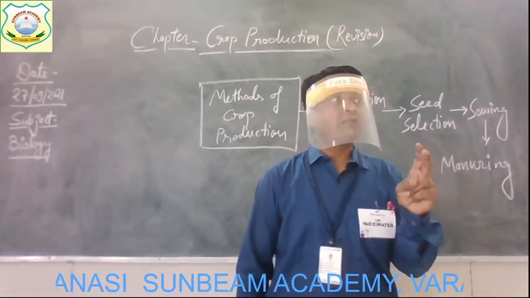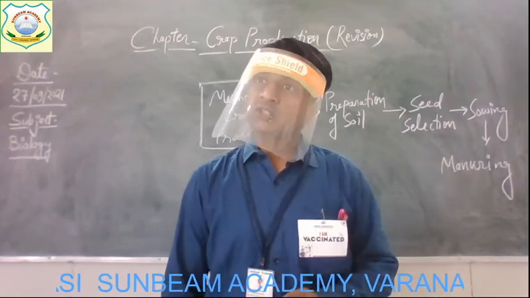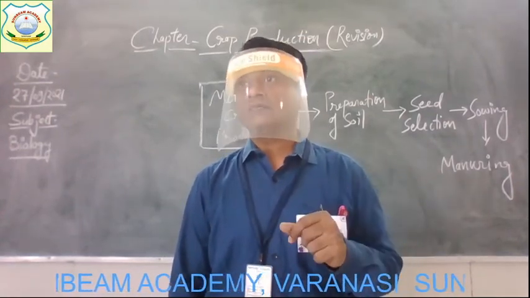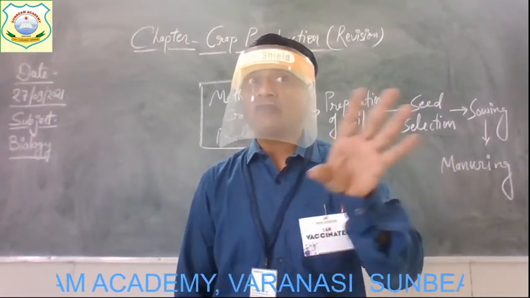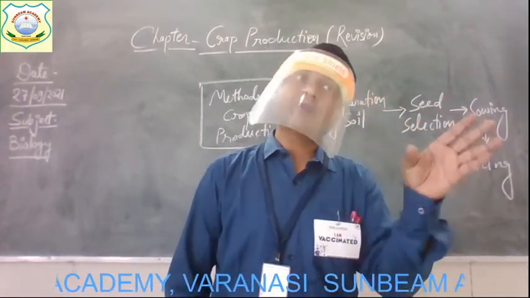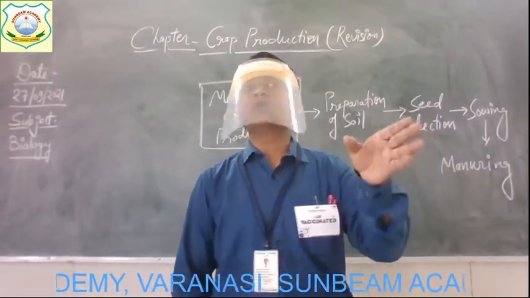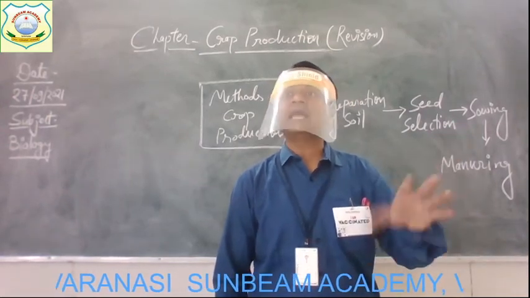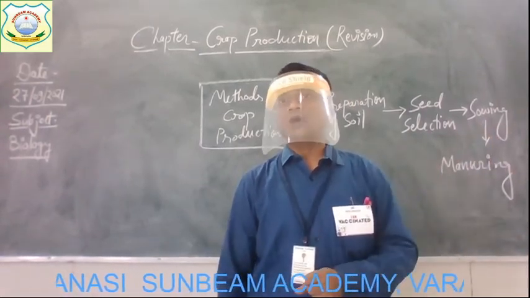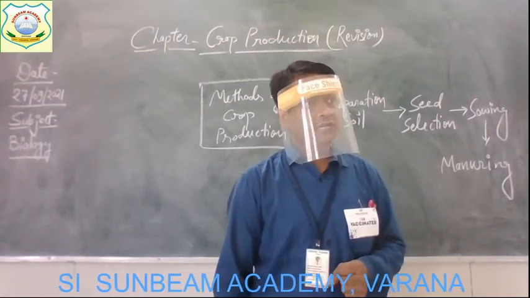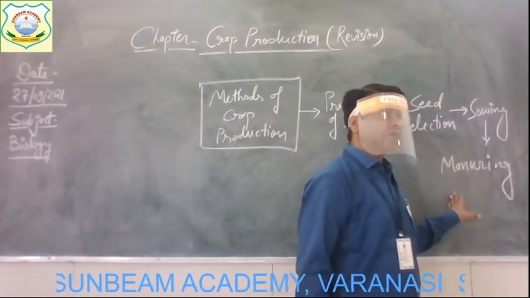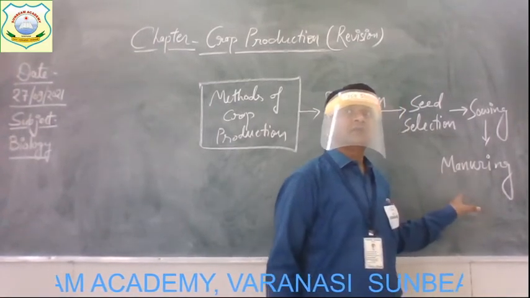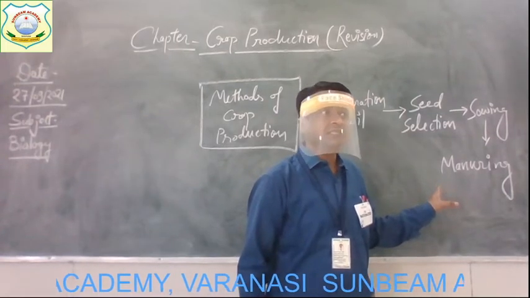Whereas the second one, fertilizers, are also rich in nutrients, but they are made from certain chemicals in the factories. Okay, so they are not made up from organic material. They are made up from chemicals, and they both are supplied to the soil, and the nutrients get absorbed by the plant, which helps them to produce more what? Seeds, more grains. Get it? So in manuring what happened? Addition of nutrient-rich substances like manures, compost, fertilizers and all.